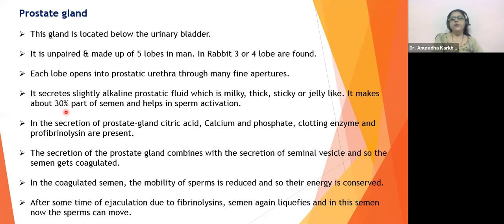It makes about 30% part of the semen and helps in sperm activation. So see my dears, around 60% to 70% was the seminal fluid. Around 30% is going to be the prostate fluid. Understood? Got it? So semen is going to have all these fluids mixture ultimately, right? So it secretes alkaline prostatic fluid, which is milky, thick, sticky, or jelly-like. It makes about 30% of the semen and helps in sperm activation.